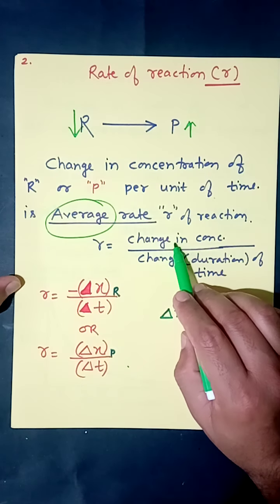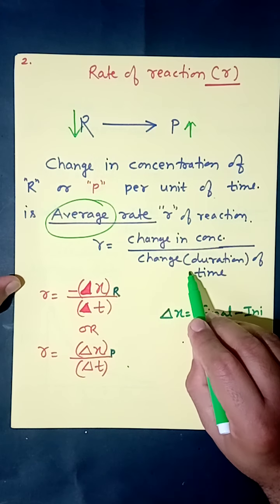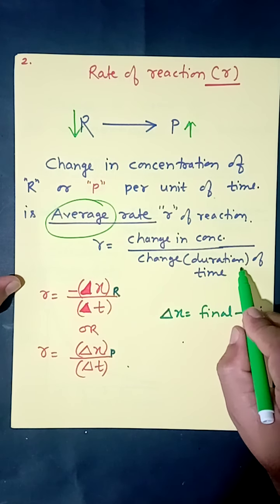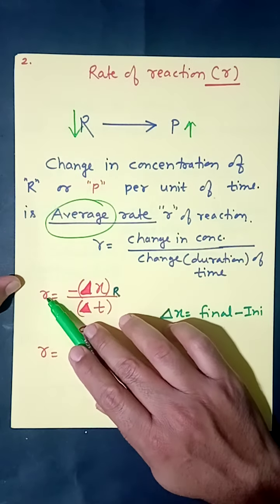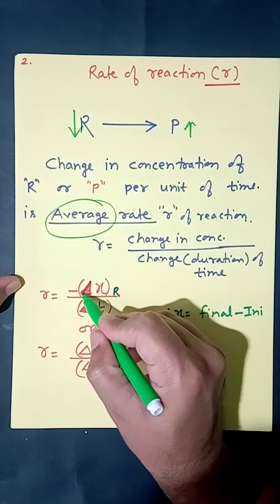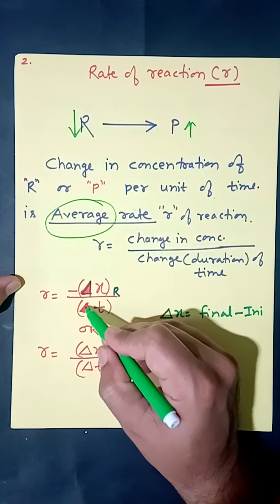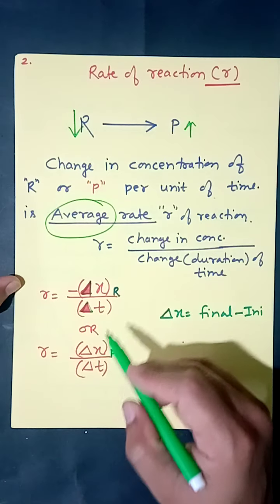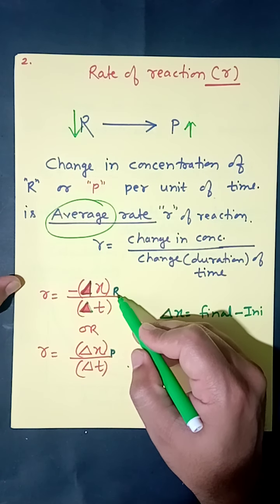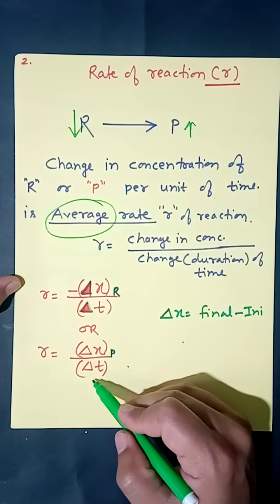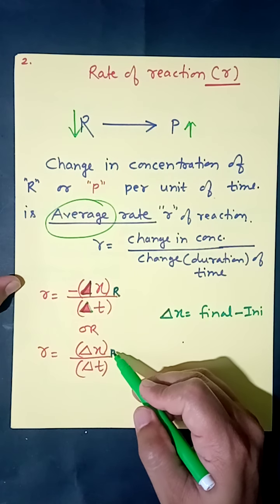I repeat, it is change in concentration divided by change or duration of time, or you can write r equal to minus delta x upon delta t. This is with respect to reactant. Delta x upon delta t, this is with respect to product.